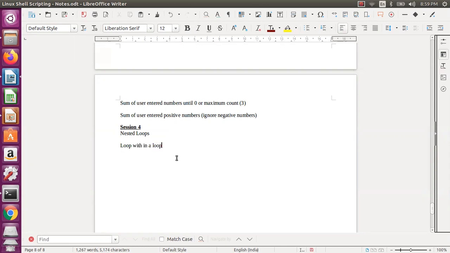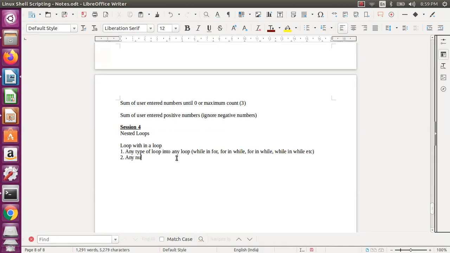If you say loop within a loop, can I have a while loop in a for loop, or a for loop in a while loop? It doesn't matter. Any type of loop into any loop. I mean loops only, not conditional statements. So while in for, or for in while, or for in for, or while in while, anything. That is the loop, it doesn't matter.